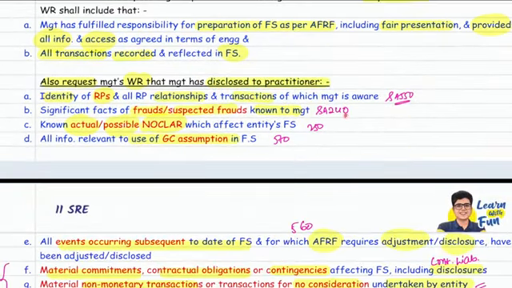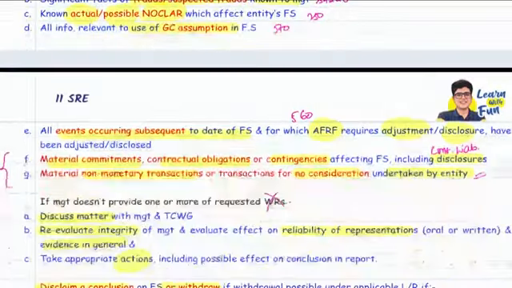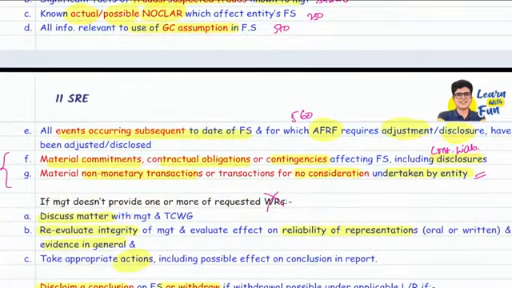The same points. 240 fraud, suspected fraud. 250 actual or possible non-compliance with laws and regulations affecting the financial statements. Then 550 is related party relationships and transactions. 560 subsequent events. 570 use of going concern assumption. Any material contingent liability or non-monetary transactions, these have been disclosed to the auditor.